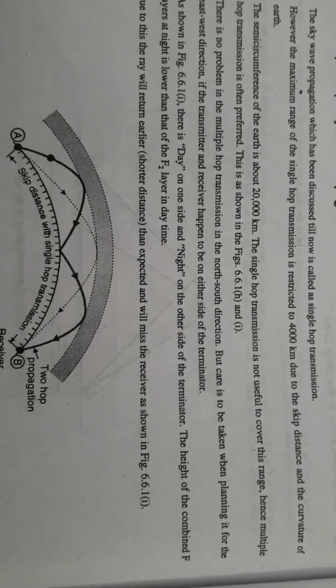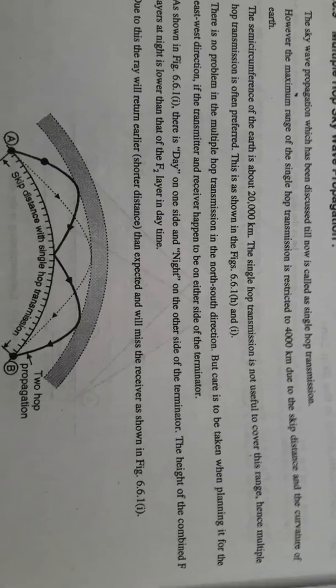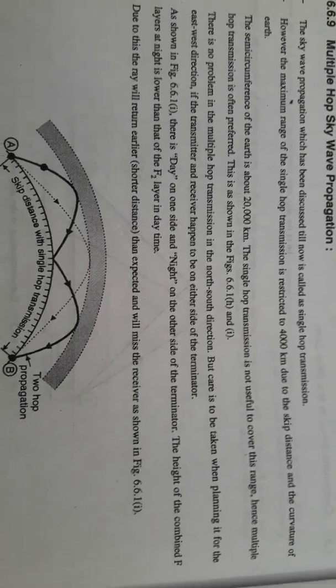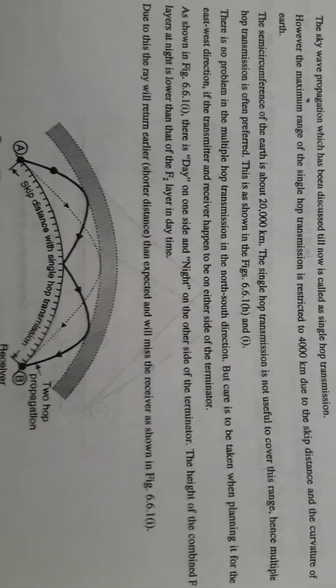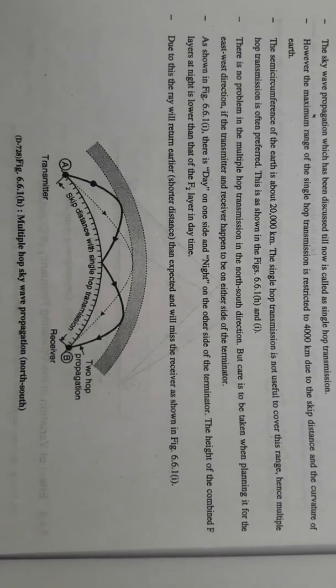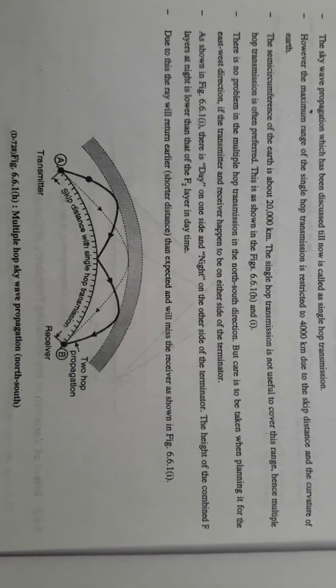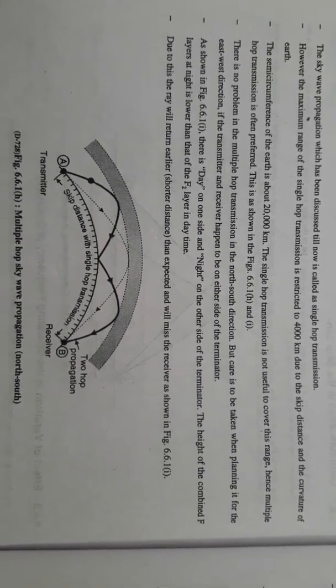But care has to be taken when planning it for the east-west direction, because in the east-west direction, due to day and night and the sun effect, the F2 layer distance will change. So automatically some problems are created if we want to do the communication through the east-west direction. For the north and south direction, multi-hop propagation has no kind of problem. But for the east-west direction, we have to plan the communication because some problems are there. So let us observe this particular diagram.